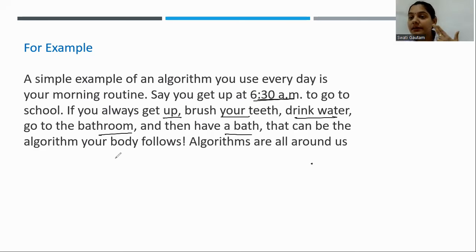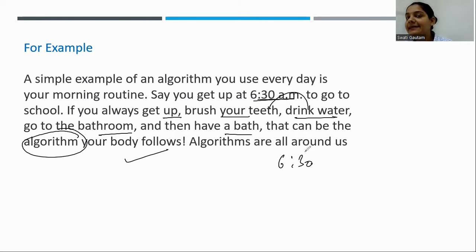That is an algorithm your body is following to reach school, suppose at 7:30. If every day you take the same steps in a well-defined manner, that is called an algorithm. Is that clear? I think the algorithm is okay.